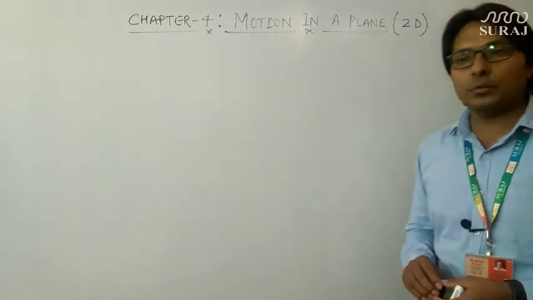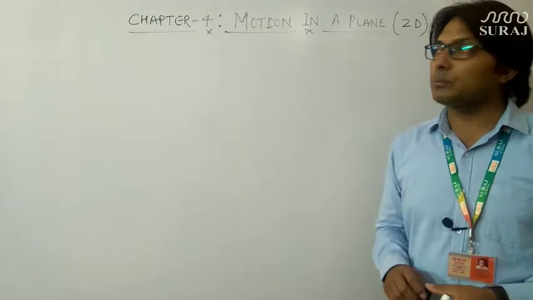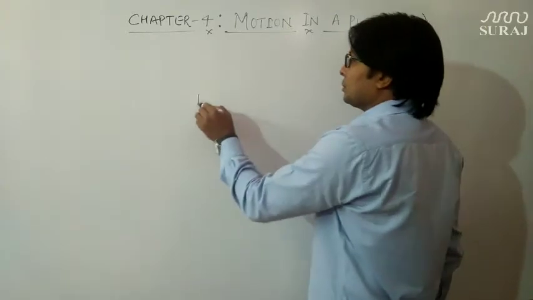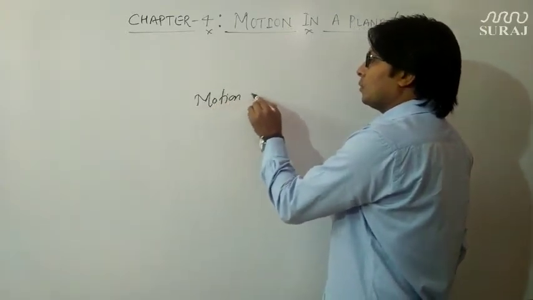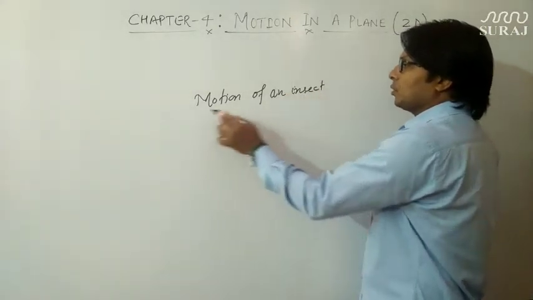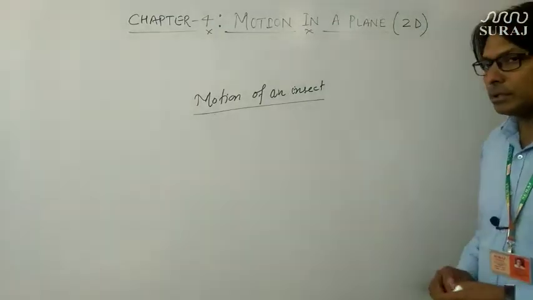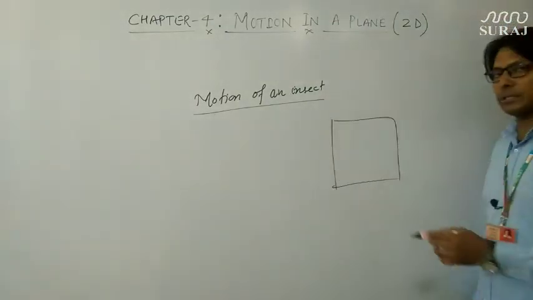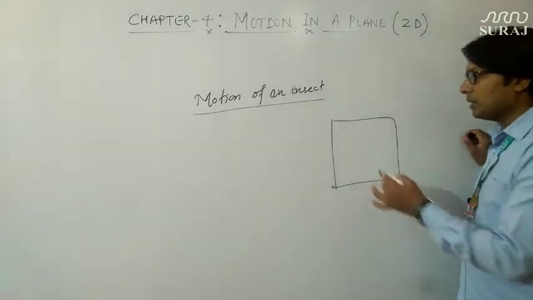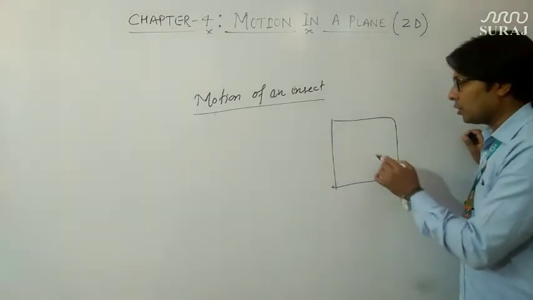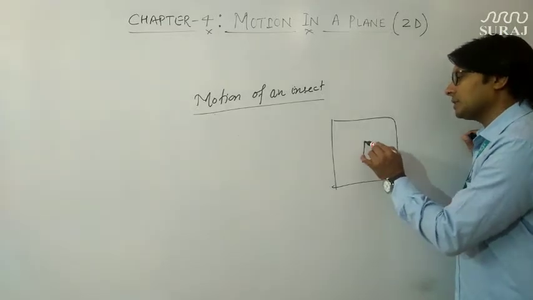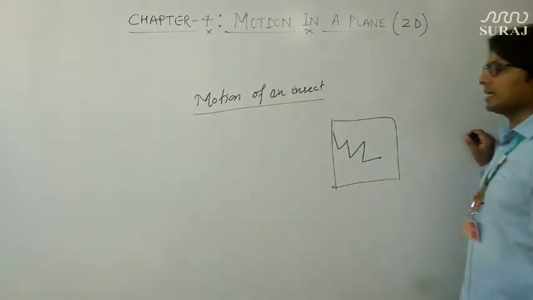So can you suggest or give some examples of motion in two dimensions? You will definitely say, suppose the motion of an insect which is moving on a wall. So suppose this is a wall, and suppose some insect which does not have the ability of flying, so it can only crawl on this wall. Suppose this is the insect, it first goes in this direction, thereafter goes in this direction, and then randomly goes in this direction.